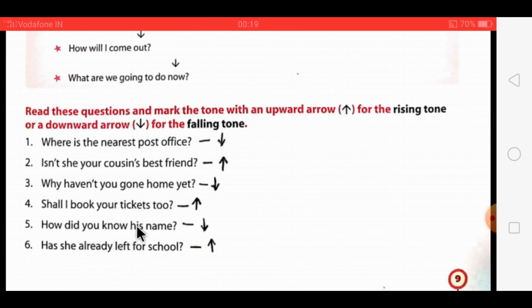How did you know his name? The tone has fallen. And the last one, has she already left for school? The tone has risen. So dear students, you have to do this textual exercise in your textbook with a pencil. You have to write down all the textual exercise in the textbook itself with a pencil. So I hope you would have understood the textual exercise, dear students.